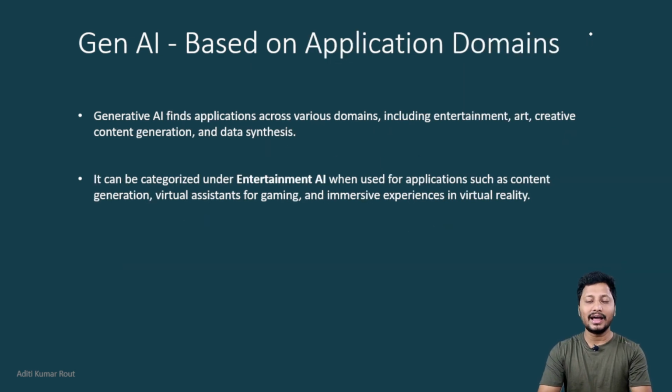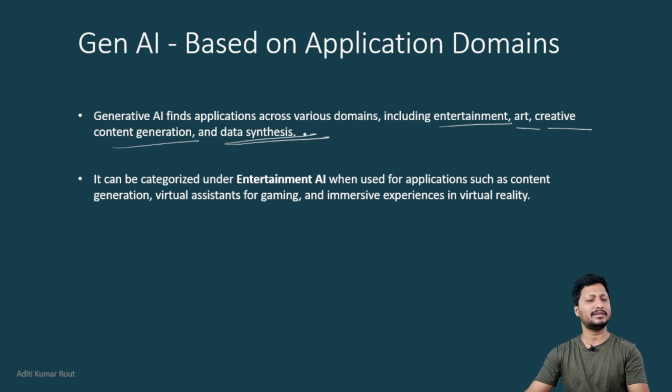Then the last category, based on application domain: generative AI is getting applied in multiple domains. For example, for entertainment, for art, for creative content generation and data synthesis. These are the examples. This is not all. Almost it is applicable in all domains. But it is specially used for recommendation, for new content generation, for gaming, this type of thing.